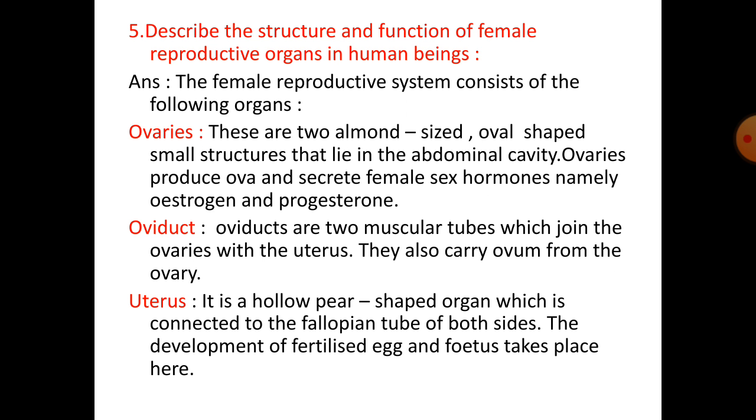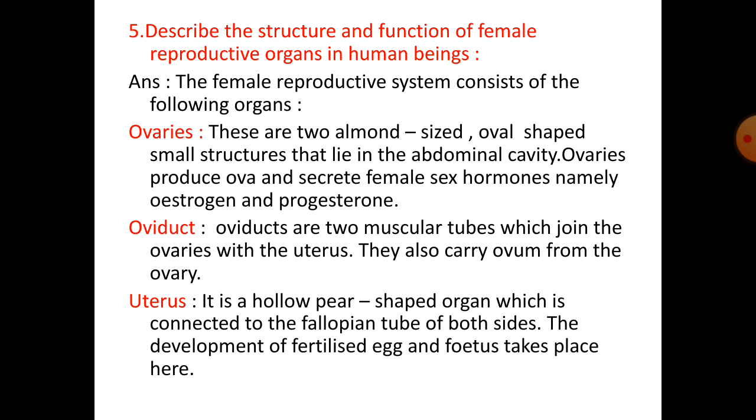Number 5. Describe the structure and function of female reproductive organs in human beings. The female reproductive system consists of the following organs: ovaries. These are two almond-sized, oval-shaped small structures that lie in the abdominal cavity. Ovaries produce ova and secrete female sex hormones, namely estrogen and progesterone. Oviduct. Oviducts are two muscular tubes which join the ovaries with the uterus. They also carry ovum from the ovary.